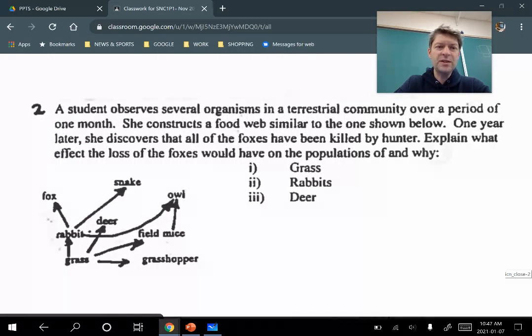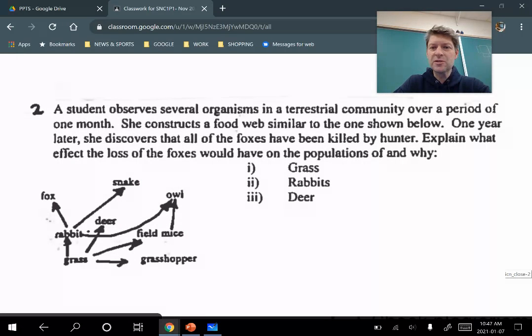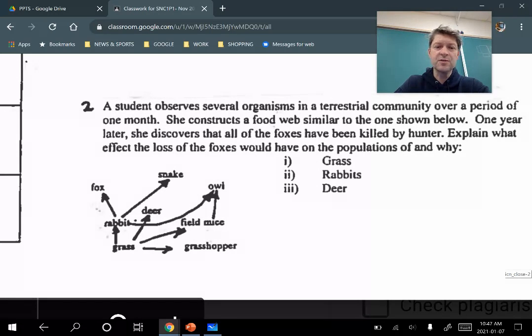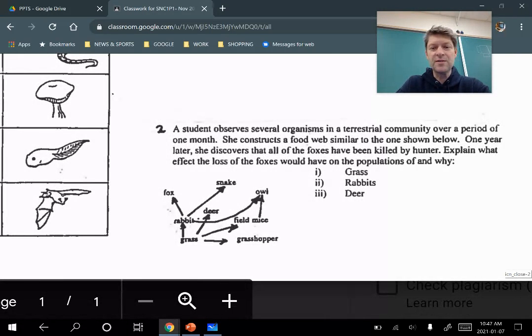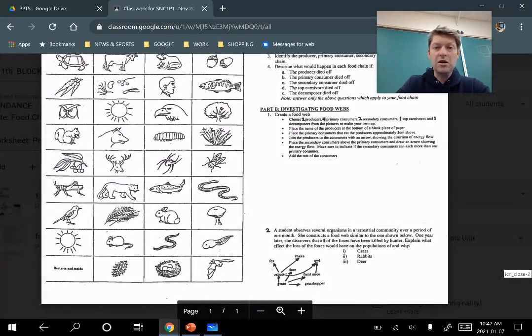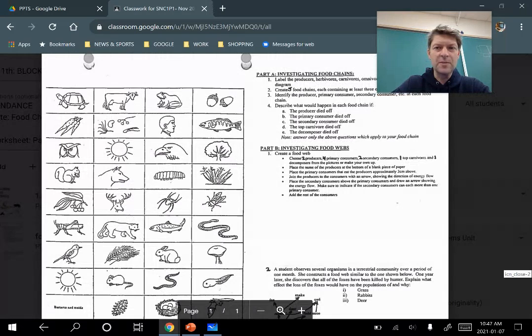And then part 2 says, a student observes several organisms in a terrestrial community over a period of 1 month. She constructs a food web similar to the one shown below. 1 year later, she discovers that all the foxes have been killed by a hunter. Explain what effect the loss of the foxes would have on the populations of grass, rabbits, and deer. So a separate answer for each. Now that one's a bit of a thinking question, so you may have to jump on and ask me for help with that one, which would be totally fine. That's what I'm here for.